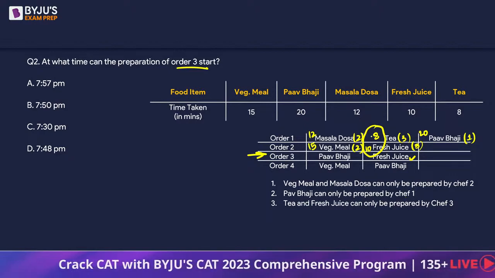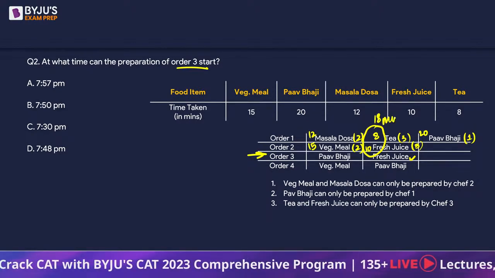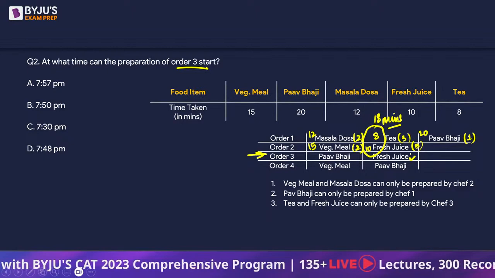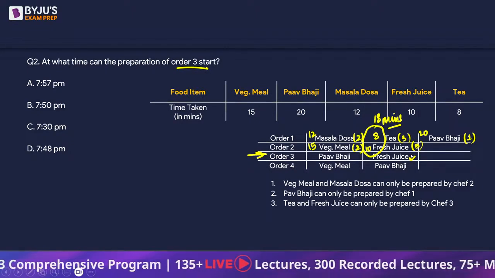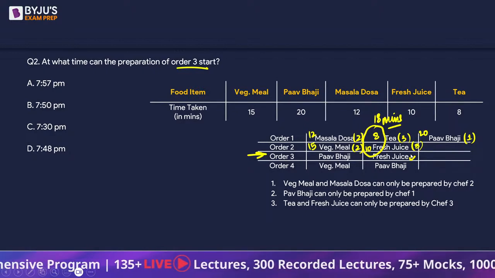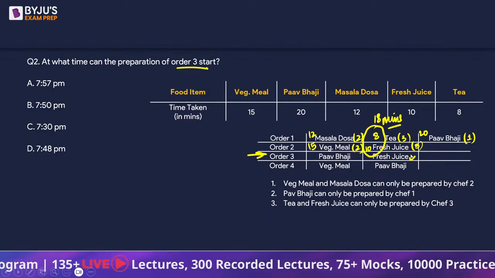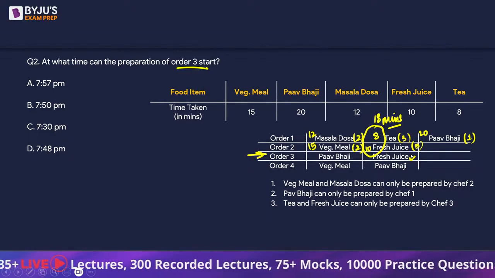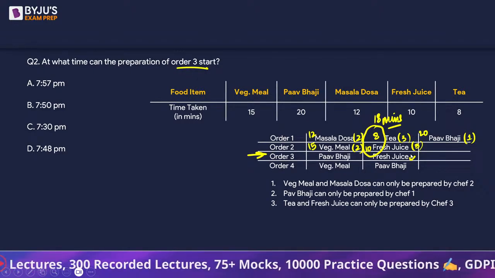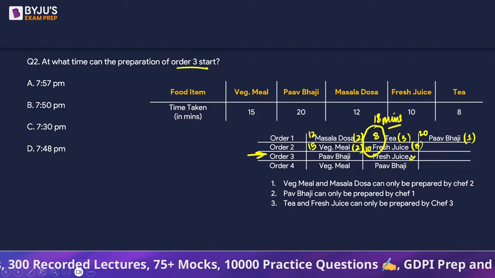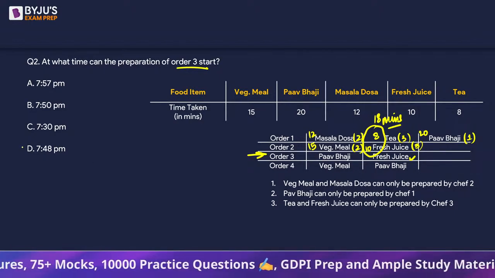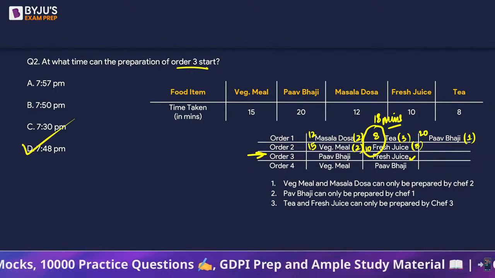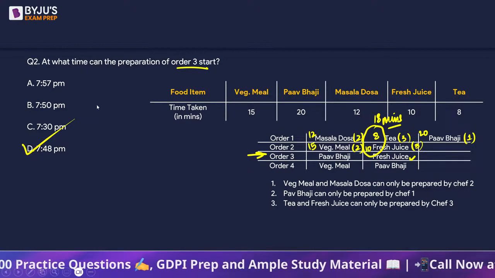So can we say right after 18 minutes, when the order was placed, the preparation of order 3 has started. Not saying all the items, but even if one item is being prepared, we can say that the preparation has begun for that order. So 18 minutes after 7:30, it's going to be 7:48. Again, option D, right?